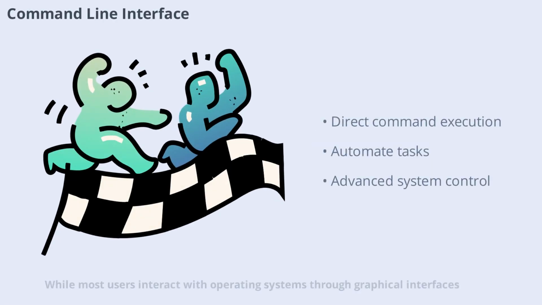While most users interact with operating systems through graphical interfaces, many OSes also offer a command line interface, CLI. The CLI allows advanced users to execute commands directly, automate tasks, and access powerful system functions. It's a valuable tool for administrators and power users who need greater control over the system.